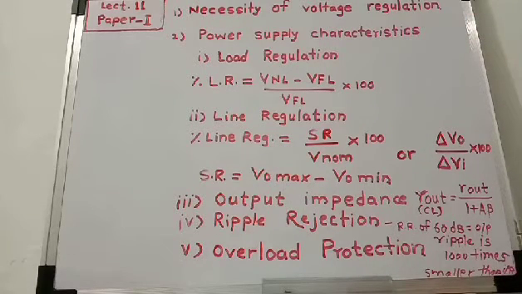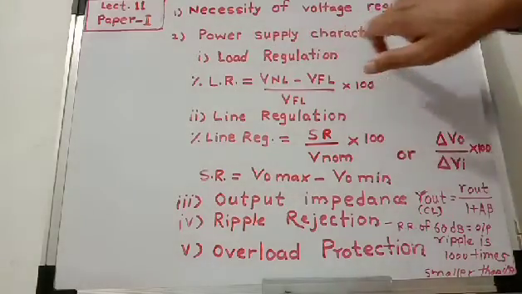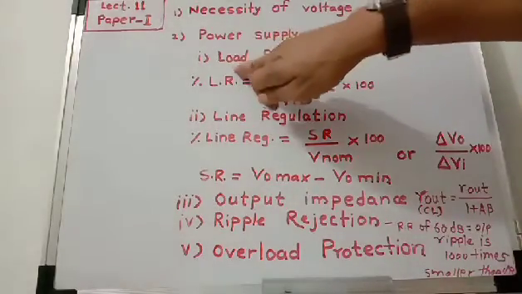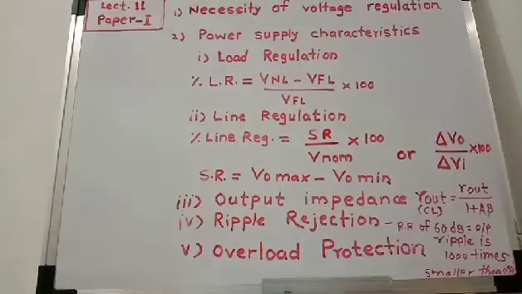Then we will see some power supply characteristics. First is load regulation. What is meant by load regulation? Load regulation is defined as the change in output voltage when load current changes from minimum to maximum.